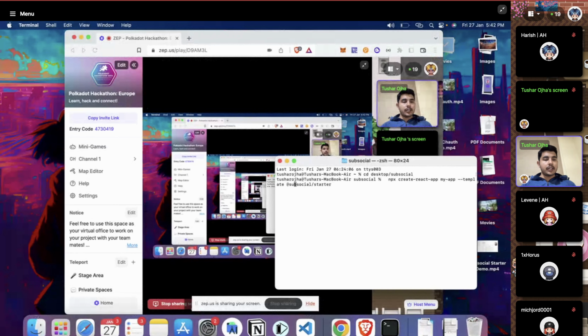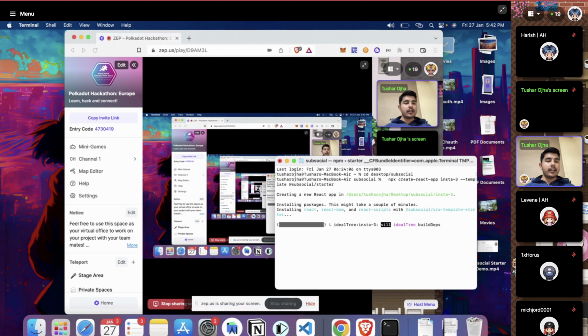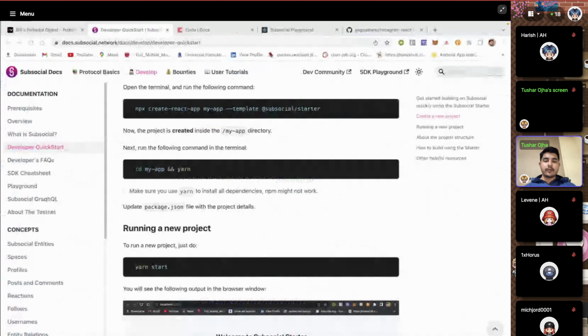So let's rename this project from my app to Insta3. Okay, this sounds cool. So just hit enter and it will automatically start creating the package for you. It will get all the necessary dependencies which you might need. And let's go back to this website and see.